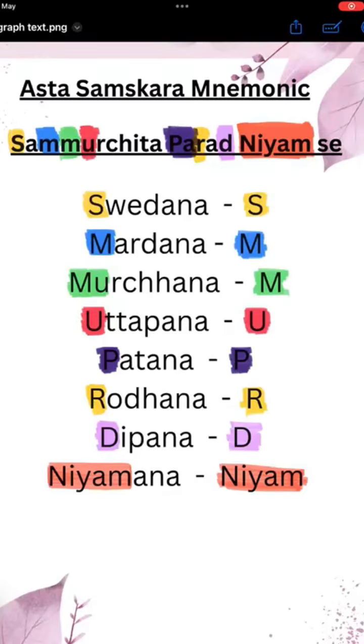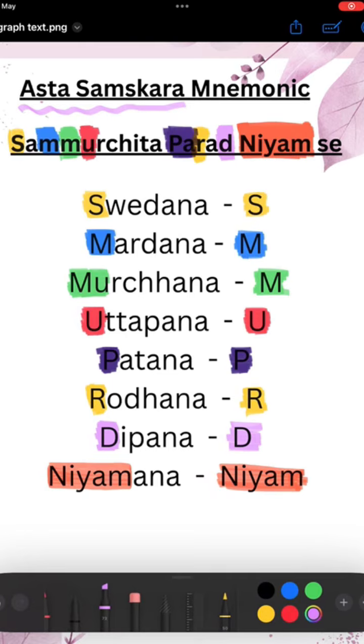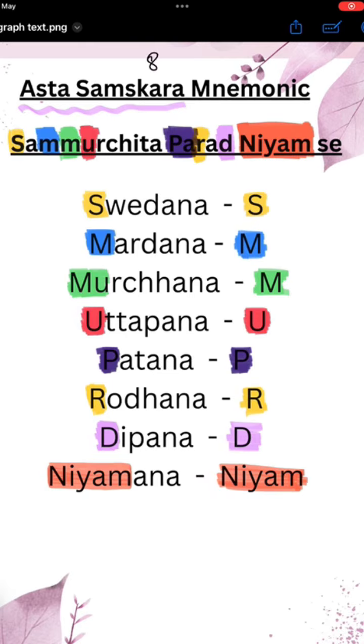A quick mnemonic for the Ashta Samskar of Parad in detail. Now, what are Ashta Samskar? They are the special 8 pharmaceutical procedures to purify the Parad. That is why it is known as Ashta Samskar.